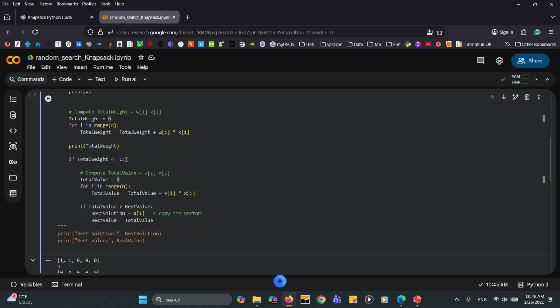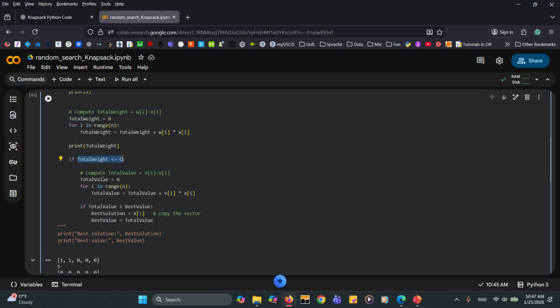So this is for checking the feasibility. If the answer to this expression is true, which means the solution is feasible, we execute this block of code. Otherwise, we just ignore that solution and we do nothing for infeasible solutions.